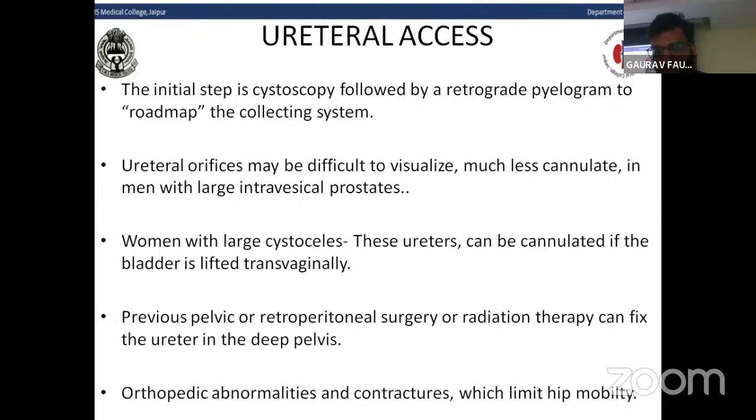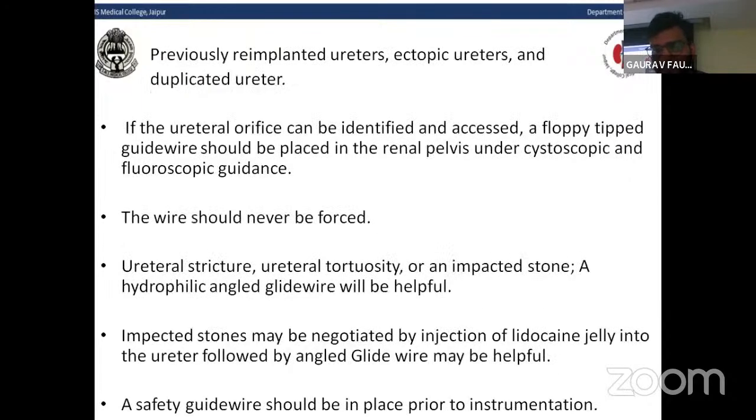Orthopedic abnormalities and contractures usually cause problems in maintaining the proper positioning for ureteroscopy, and thus stabilizing the ureteral axis is difficult. Some conditions like previously reimplanted ureter, ectopic ureter, and duplicated ureter. In all these conditions, the ureteric orifice is at an abnormal position, and so the ureteric axis stabilization is difficult.